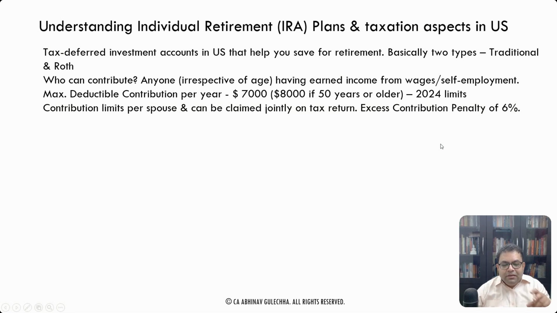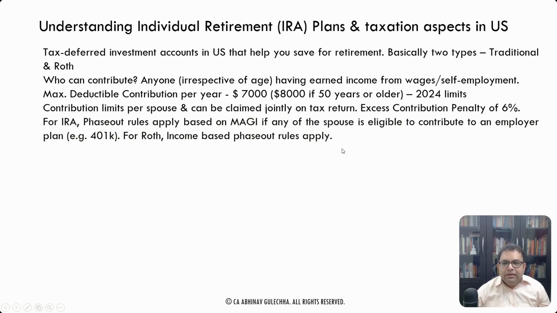So for two spouses who are filing a joint return, this limit applies to each individual person, right? So $7,000 and $7,000. Both husband and wife can contribute and claim on the joint return. If you make an excess contribution, then there is a penalty of 6%.